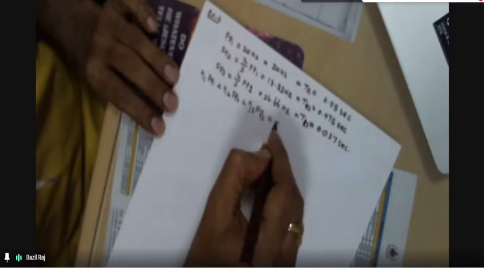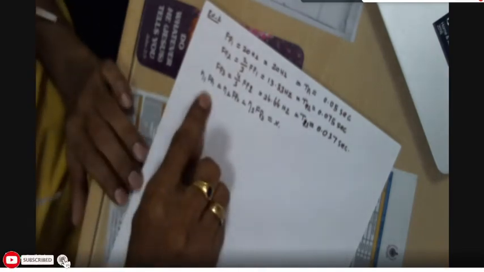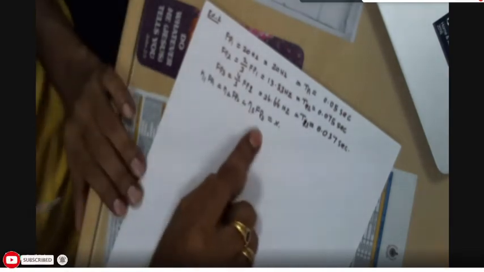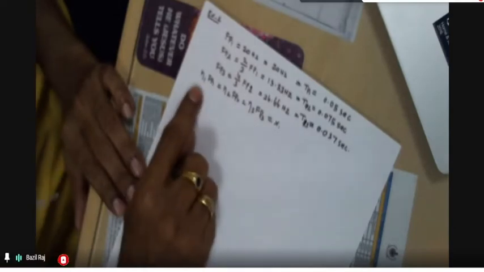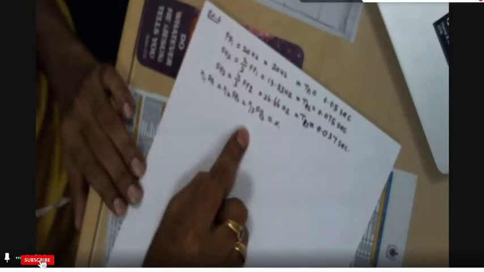FP3 is a number. In the same way you can extend also. So definitely the first blind speed will appear whenever eta 1 fp1 equals eta 2 fp2 equals eta 3 fp3. That means at which frequency is this condition true? We know what is fp1, fp2 and fp3, but we do not know what is eta 1, eta 2, eta 3.